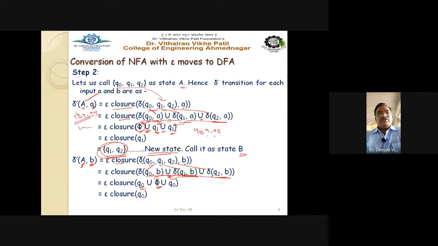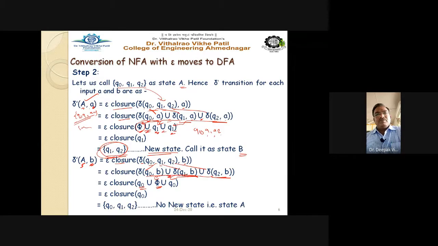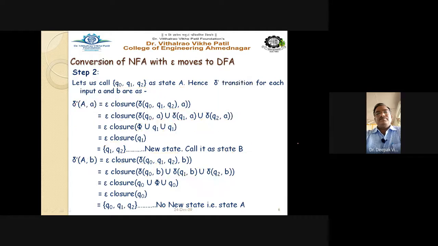Then you have to write down epsilon closure of Q0, and epsilon closure of Q0 is Q0, Q1, Q2, which is not a new state, and this is nothing but your state A. So this is not a new one. This is already A. We are finding the transitions for A itself. So one new state we have got here, that is your Q1, Q2, and we are referring to it as B. So we have to find the delta transitions for this newly generated state. Getting this point or not?